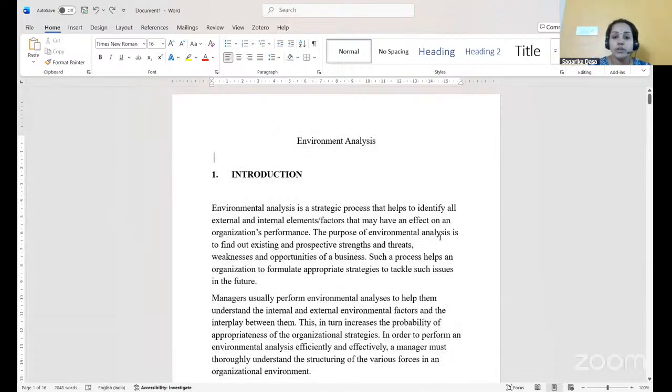The purpose of environmental analysis is to find out existing and prospective strengths and threats, weaknesses and opportunities of the business. In the previous class, we have studied the SWOT analysis. So here, environmental analysis is about finding out what are the strengths and threats as well as weaknesses and opportunities of the business.